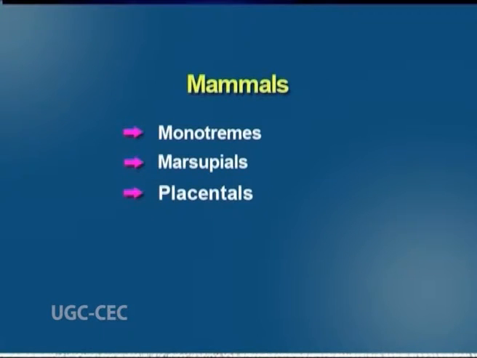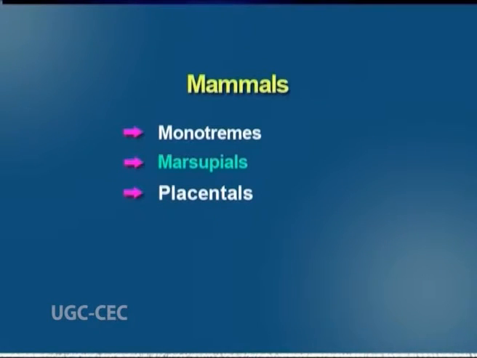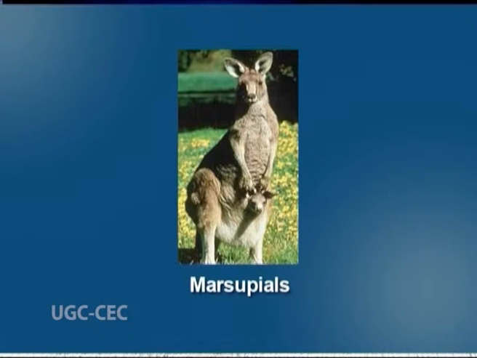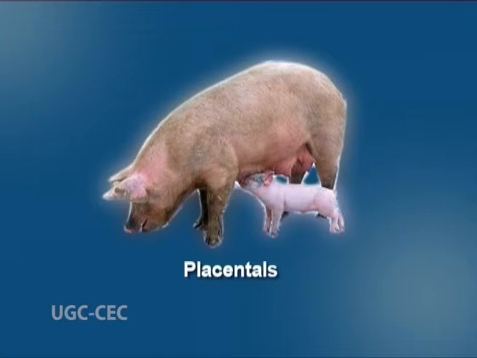In mammals, there are three types. First one is monotremes. They are oviparous and they lay eggs. Second is marsupials. They are viviparous and they give birth to incompletely developed fetuses and attains the maturity in mother's pouch. Third is placentals. They are viviparous. They retain the young one in uterus for a long period of development and it gets the nourishment by placenta from mother's blood.